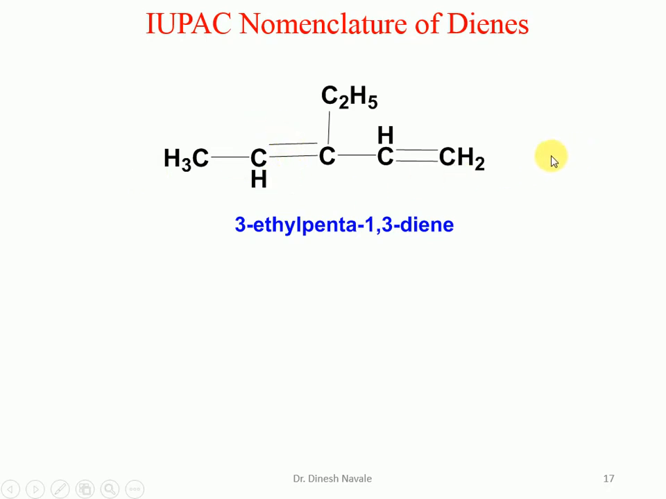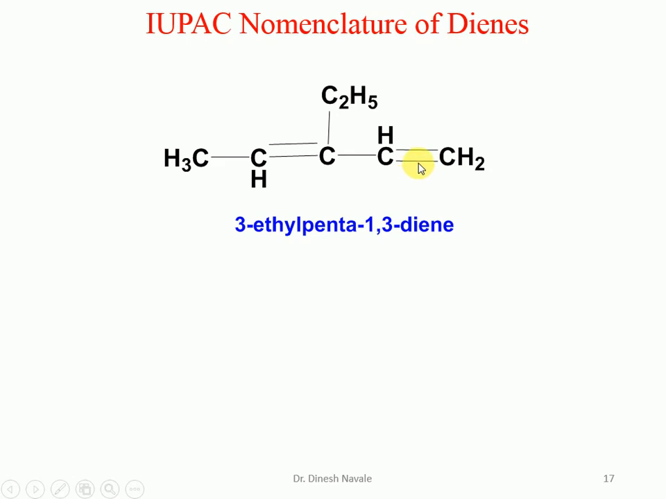But if you start from the right-hand side, it will be carbon number 1. So we can start the numbering from this: 1, 2, 3, 4, 5. So it is a pentane. The "ane" will be replaced by "diene", so it is a pentadiene. The positions of the double bonds are between carbon 1 and 2, and carbon 3 and 4, so it is a penta-1,3-diene. And the substituent present at number 3, so it is a 3-ethyl penta-1,3-diene.